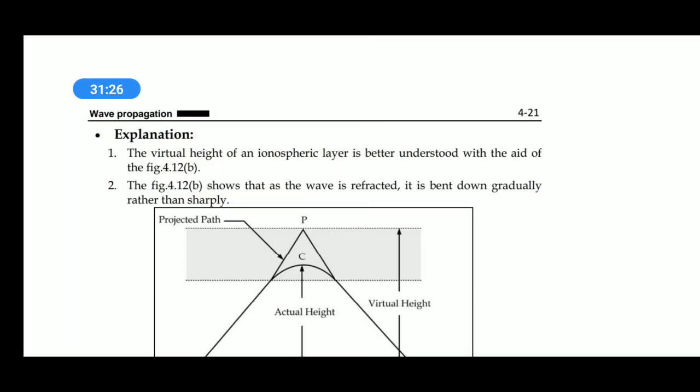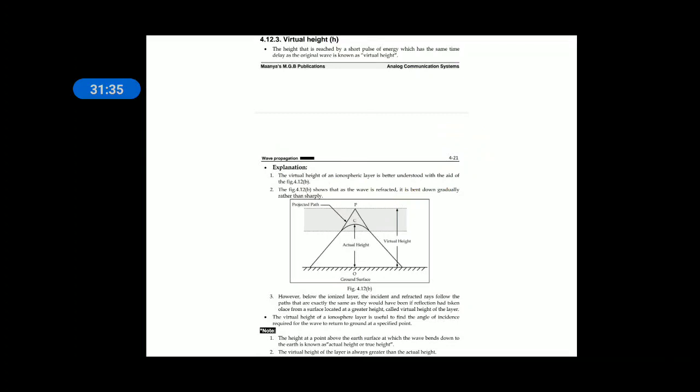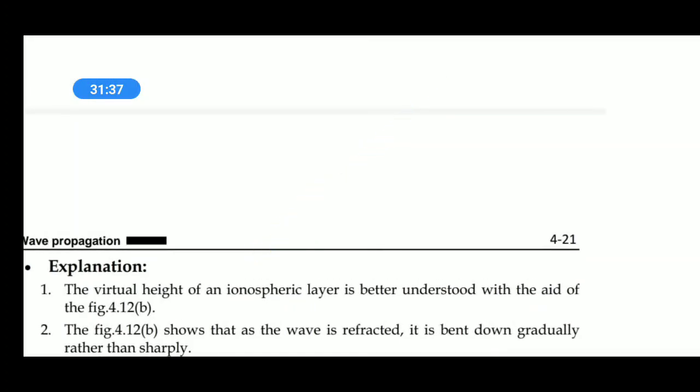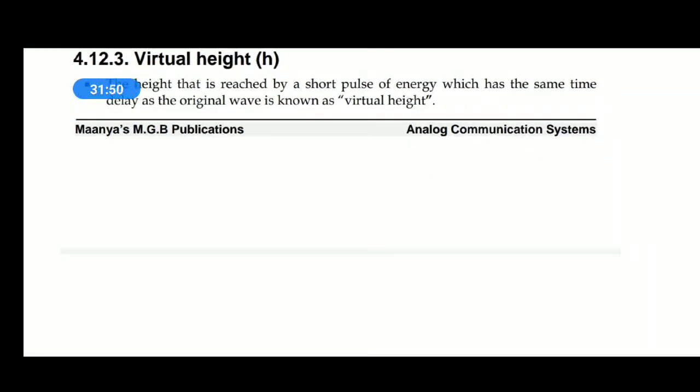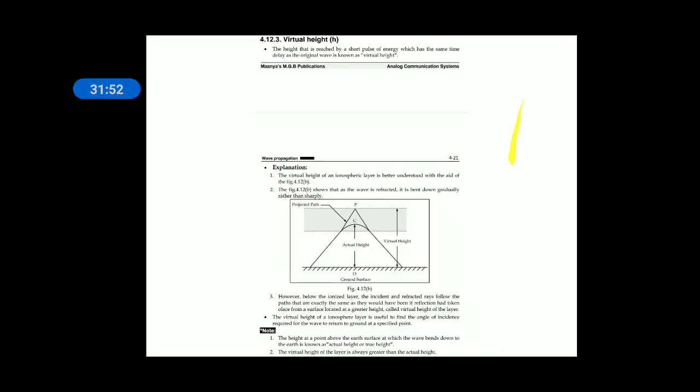The point at which the wave is reflected by the ionized layer is known as virtual height. Virtual height is always higher than the actual height. It is the height reached by a short pulse of energy which has the same time delay as the original wave.